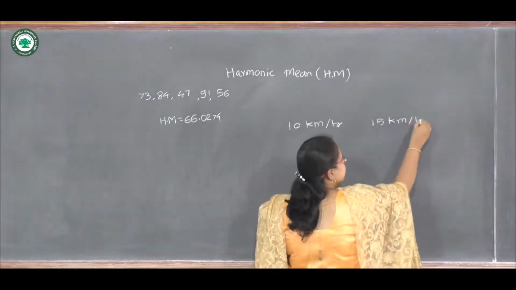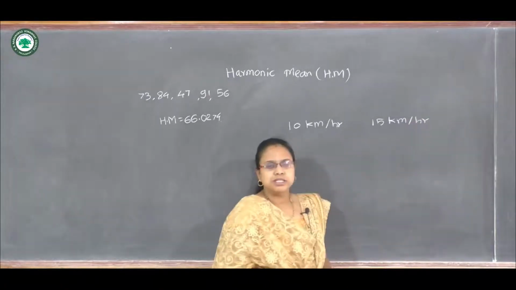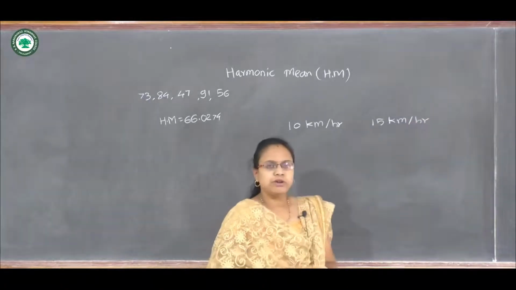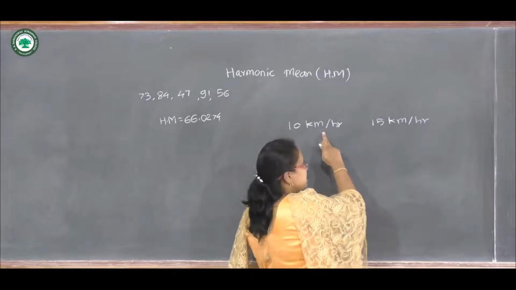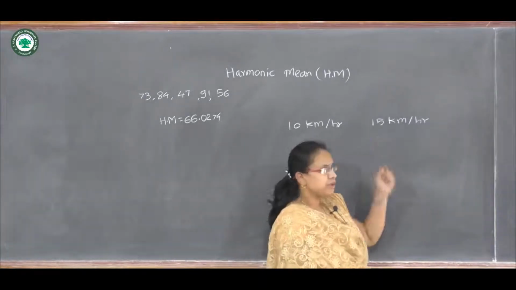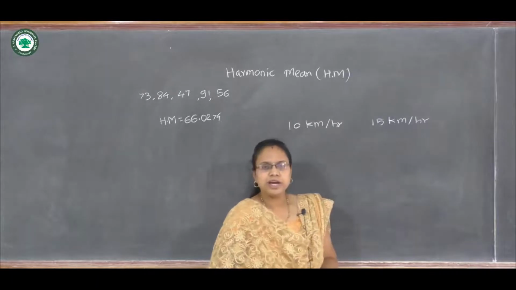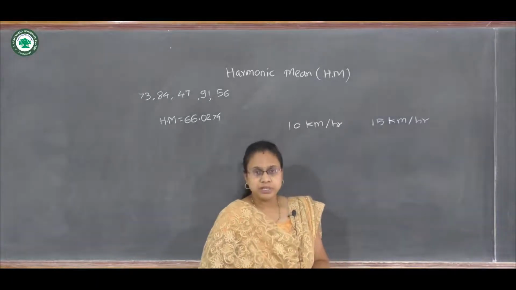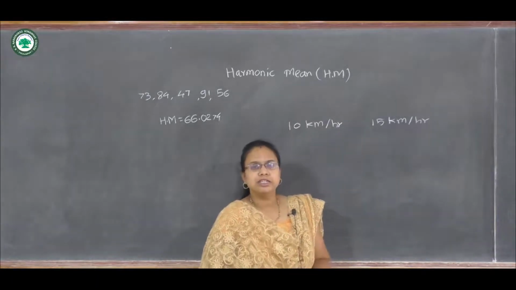So the speed of the train for the first kilometer is 10, and for the next kilometer it is 15.